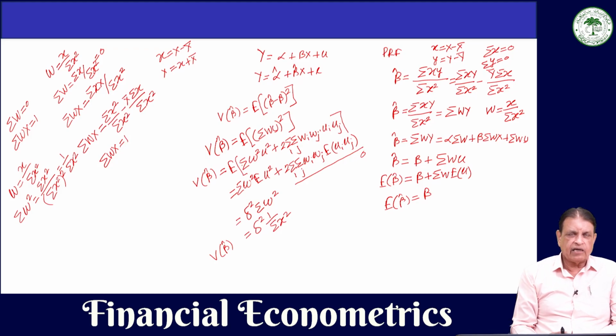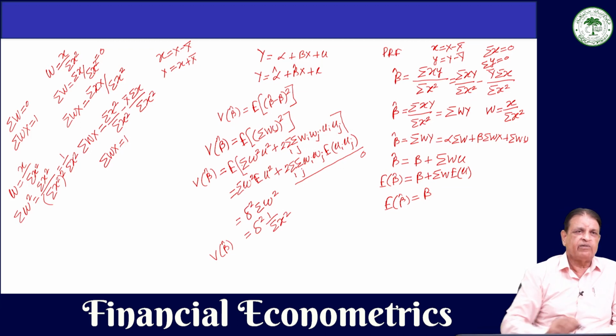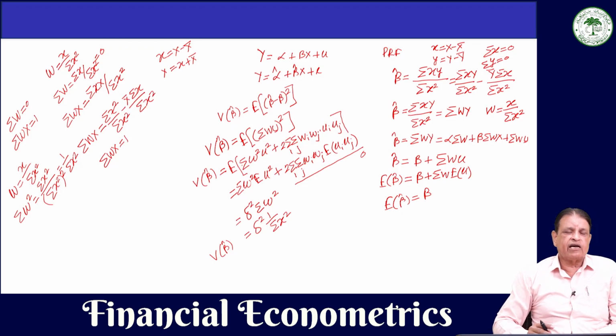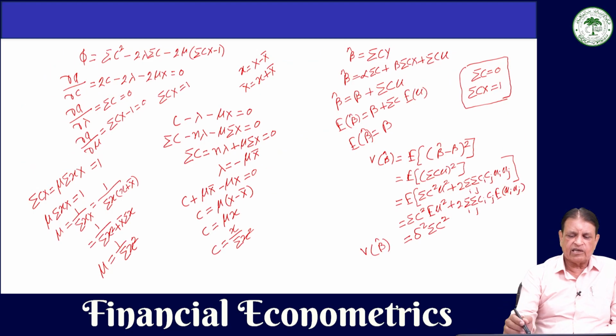It means that the value of C which minimizes the variance of beta hat is the same as the value of W. Consequently, our least square estimator has minimum variance in the class of linear unbiased estimators, because this estimator is also linear as well as unbiased.